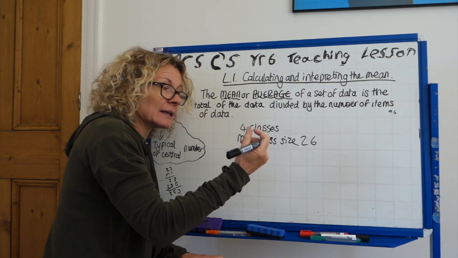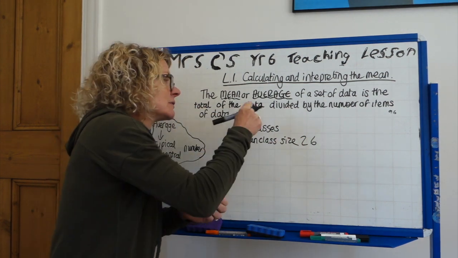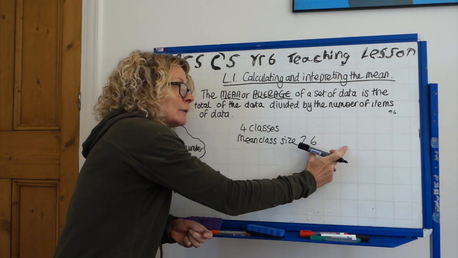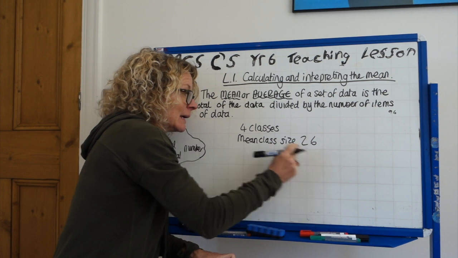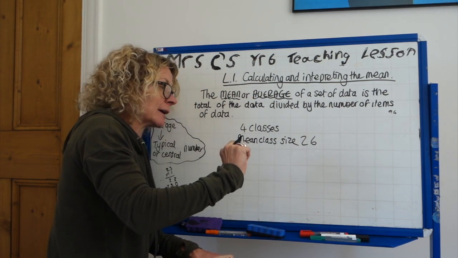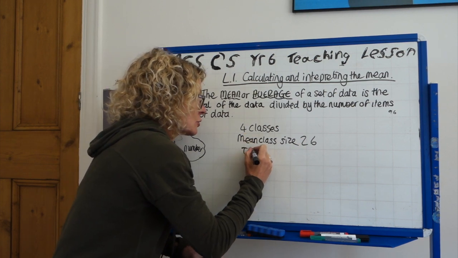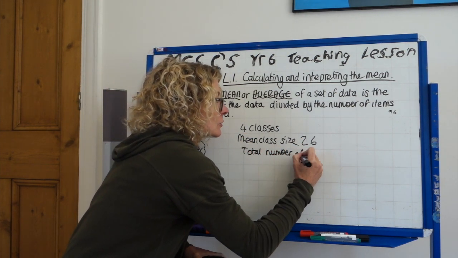So that is like a reverse operation, isn't it? So we divide the data into the total amount to find the mean, but now we have the mean and we have the number of sets of data, so we do the opposite operation to go back to find the total number of children.